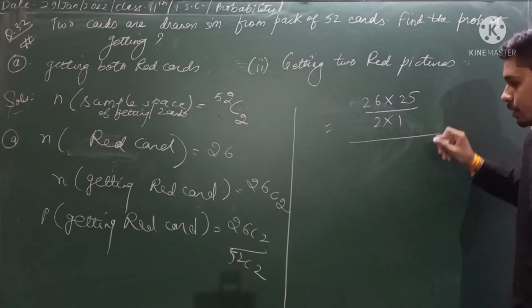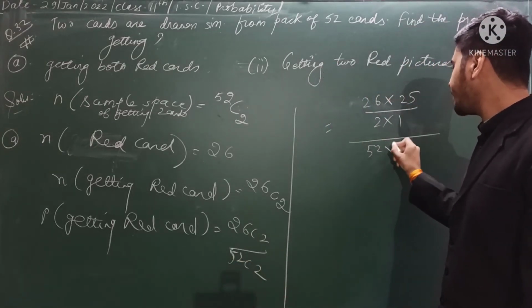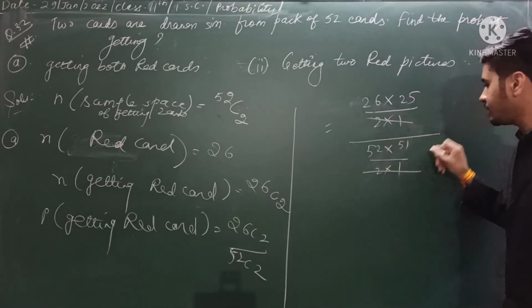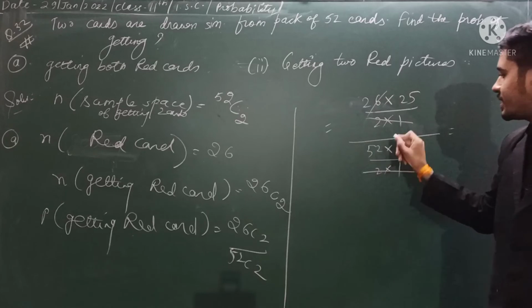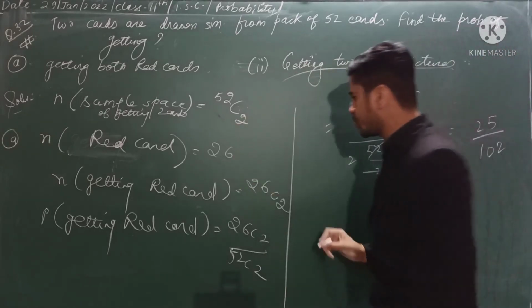Okay, can you understand this? 52C2 will be 52 into 51 upon 2 into 1. Definitely these two will get cancelled. 26 with 52 two times, so we get 25 upon 102. That is the answer.